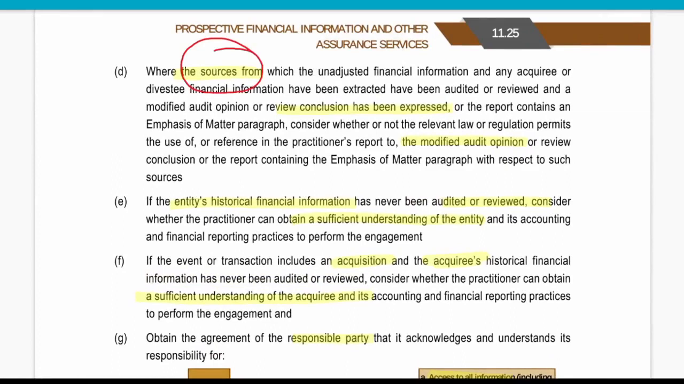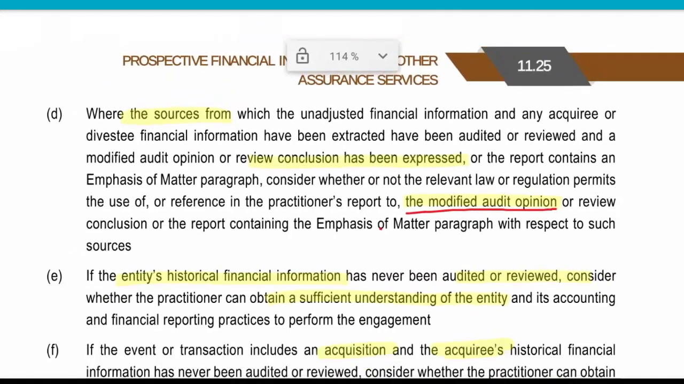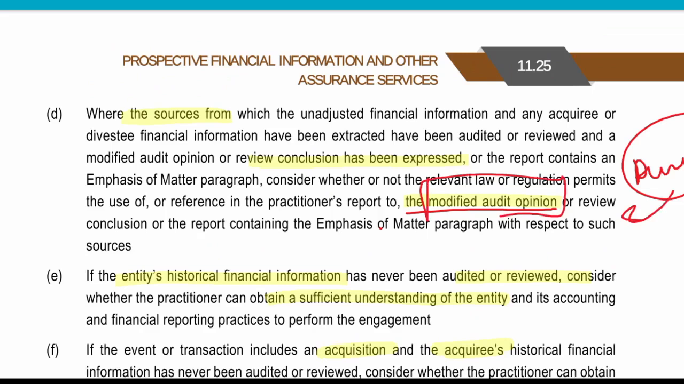So what are the sources on which this kind of conclusion is being reached, and is there any modification of opinion? It might be possible that this pro forma is based on some sources that are not audited, or if it is audited, then the audited financial information has a modification of opinion. So if there is any modification of opinion, we need to mention it in the emphasis of matter paragraph.